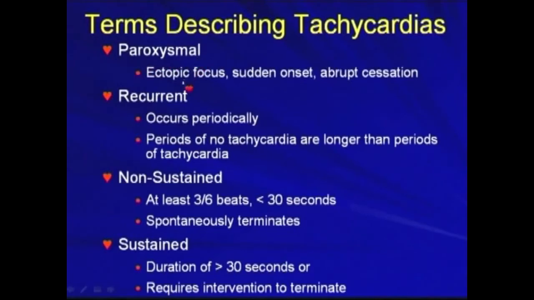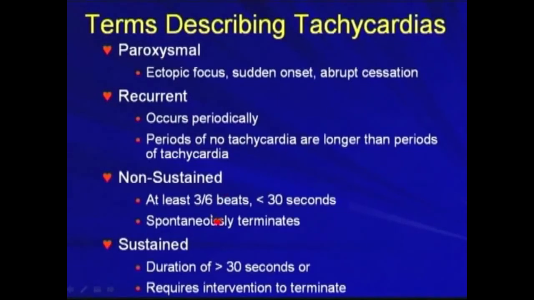For paroxysmal, we usually mean an ectopic focus, sudden onset, and abrupt cessation. When we describe an arrhythmia as recurrent, we mean it occurs periodically, and periods of no tachycardia are longer than periods of tachycardia.